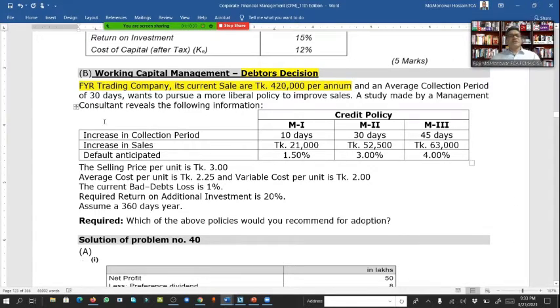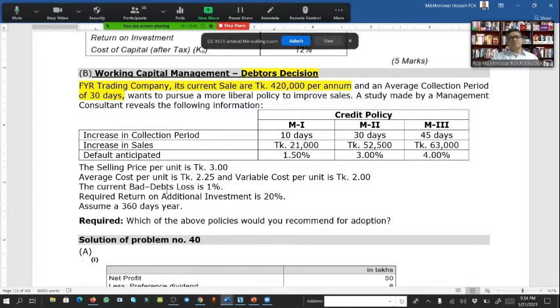Average collection period is 30 days. It wants to pursue a more liberal policy to improve sales. A study made by a management consultant revealed the following information.